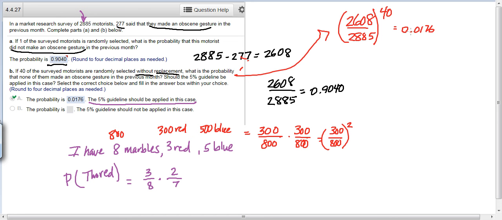And so that is the answer here. So you choose the one that says 5% guideline should be applied, and the number is 0.0176. Hope that helps.